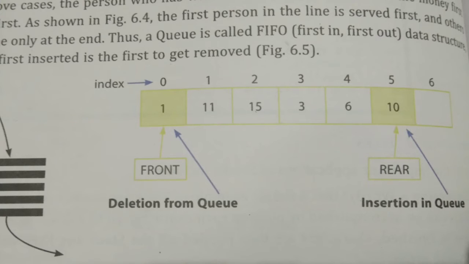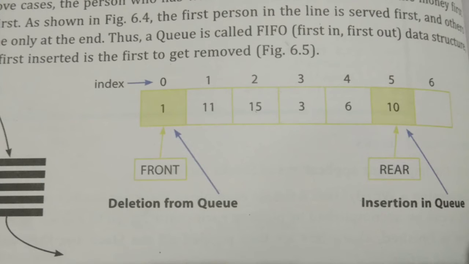We already explained that stack is not like a queue. In the case of stack, addition and deletion take place at one position. But in the case of queue, addition takes place at one end, which is known as rear, and deletion or removing takes place at the other end, known as the front end.